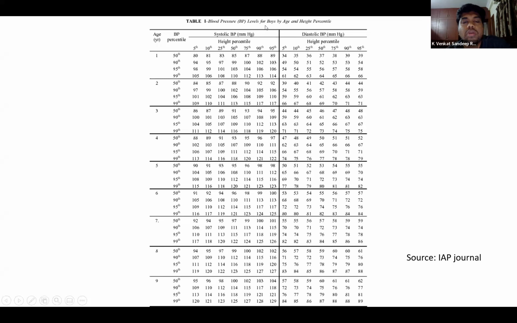So we have blood pressure charts for both genders, boys and girls.